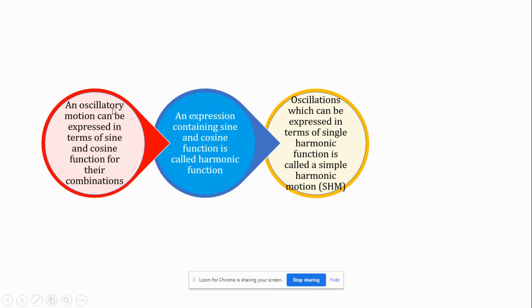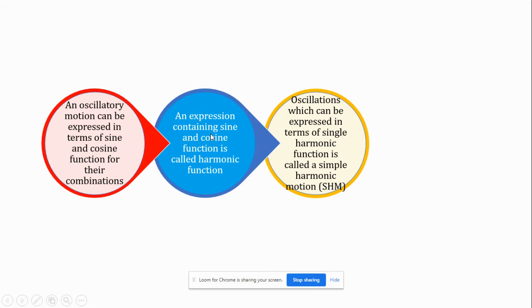The next one: an oscillatory motion can be expressed in terms of sine or cosine functions or their combinations. An expression containing sine and cosine functions is called a harmonic function. This is more important, so let me repeat this point.